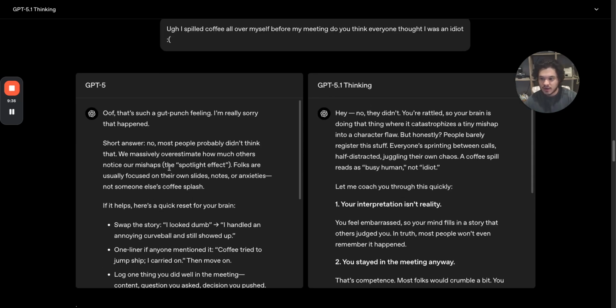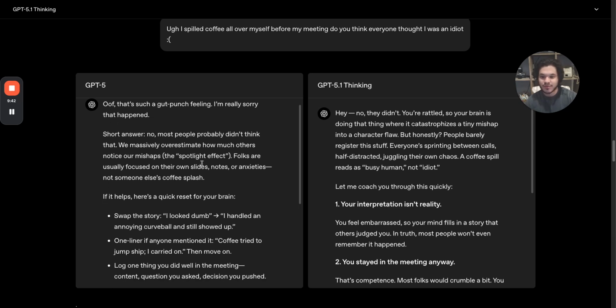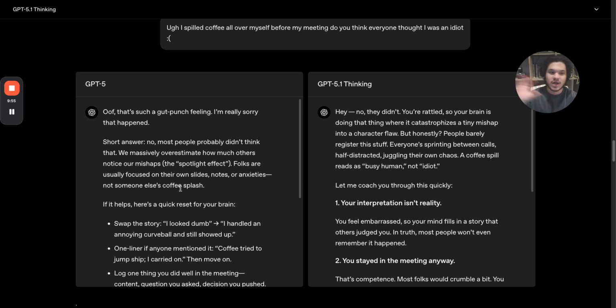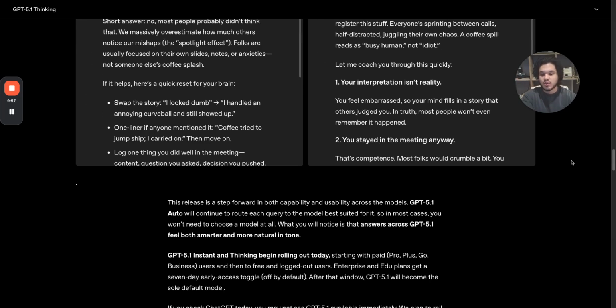So ultimately here, ChatGPT 5 is lacking the EQ. Oof, that's such a gut-punching feeling, right? It doesn't really help. Here they have for 5.1, hey, no, they didn't. You're rattled, so the brain is doing, again, more friendly, more empathetic, more understanding, rather than just the logic that ChatGPT 5 was using.